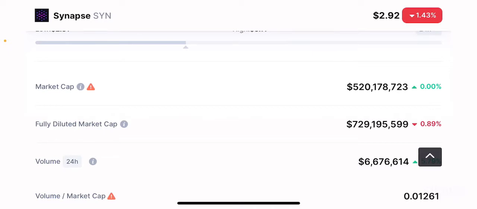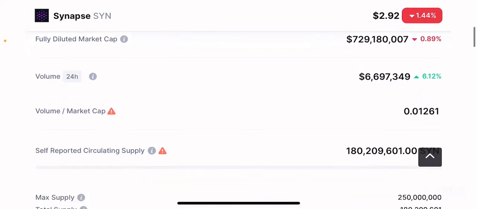So Synapse is definitely getting into really big competition with other newer DeFi platforms that also enable the same functionality, and therefore the market cap, even though it will definitely increase because Synapse will try to be relevant in the future as well, won't increase as rapidly as other projects, right? But if you see, the market cap is still quite good for people who are looking to invest in this project at this stage, right?